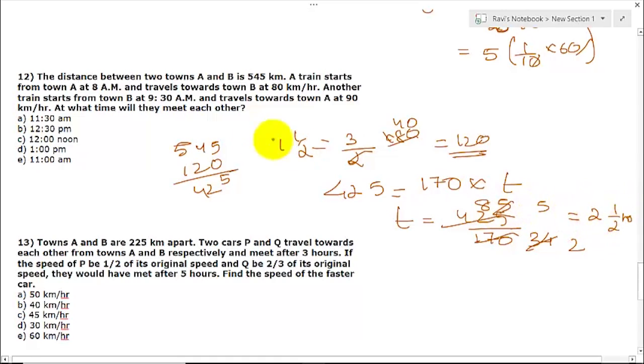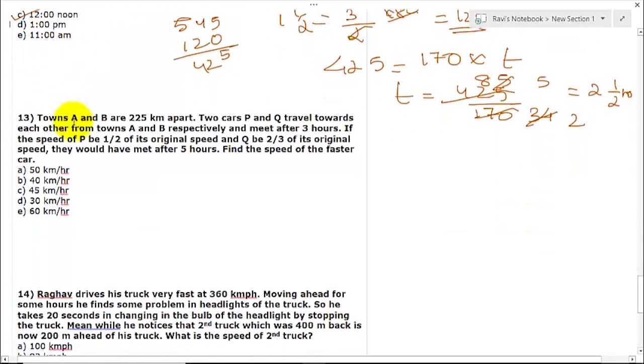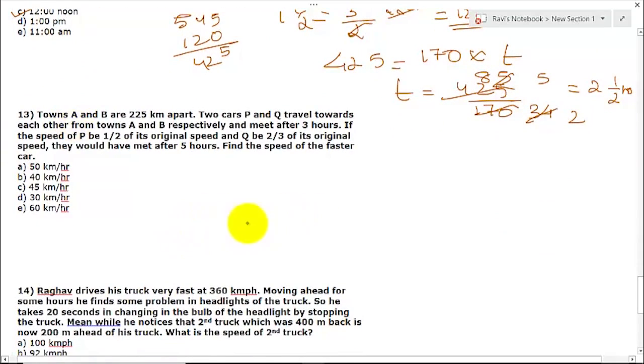So 9:30 it has traveled. Now you have to add this time. 9:30 plus half an hour will be 10, plus 2 will be 12. So the value will be 12 noon. Let us go. Question number 13 is homework for you.